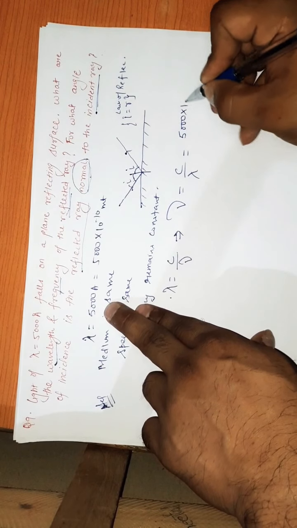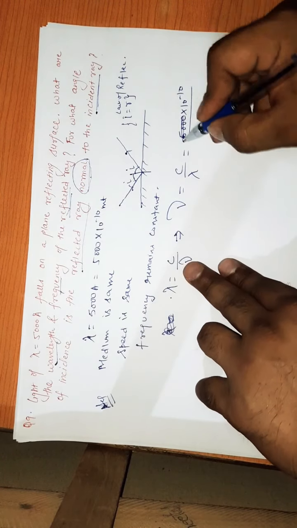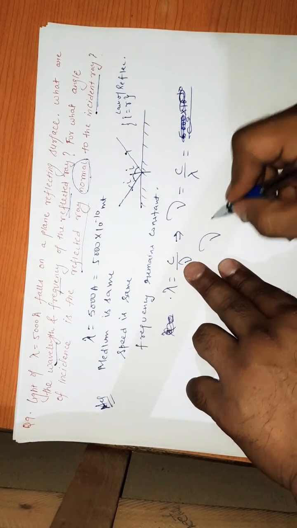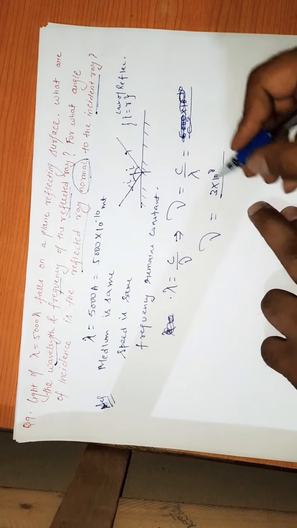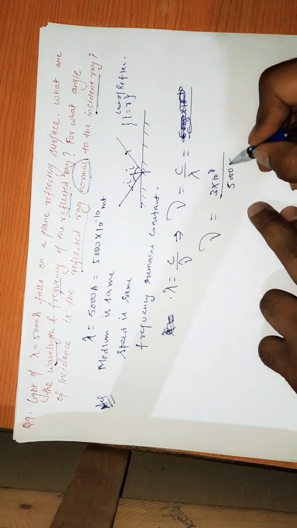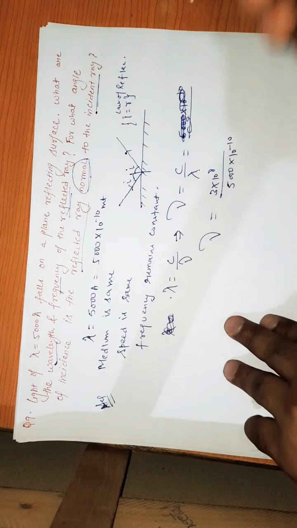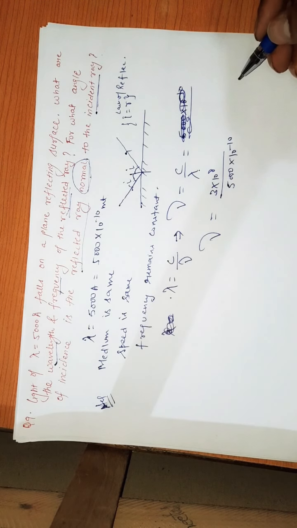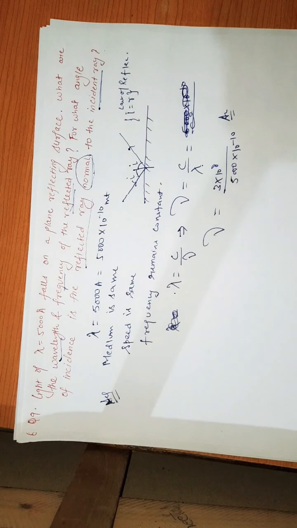Here c is 3 into 10 to power 8 meter per second, and lambda is 5000 into 10 power minus 10. So when we solve, we will get the frequency. And this is our solution. You have to solve this.